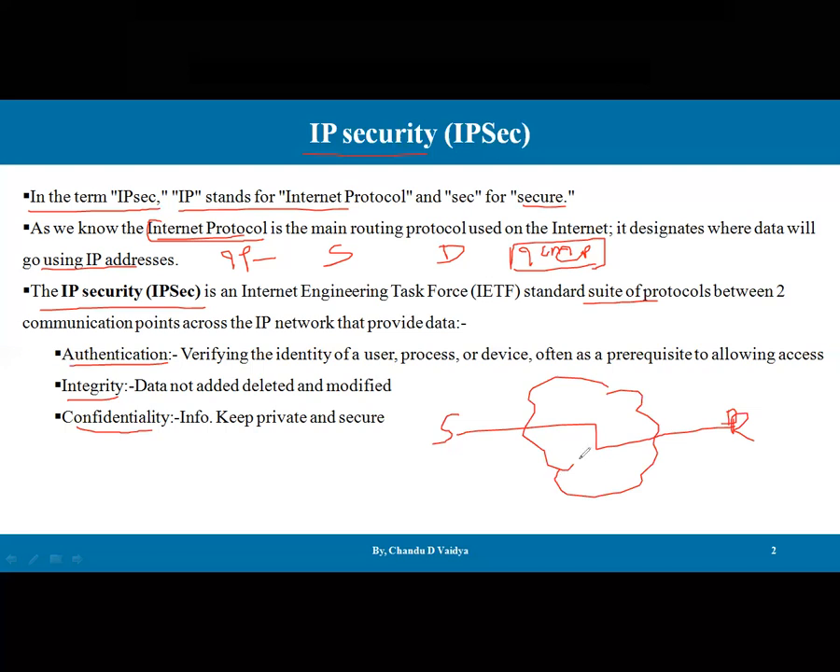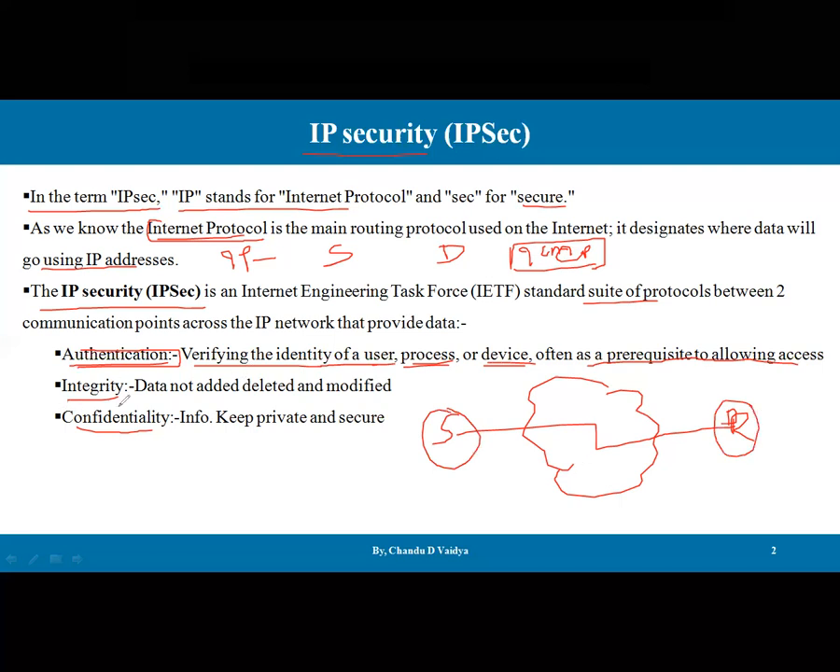So for this purpose we have IP security, Internet Protocol security. The very first service is authentication. It verifies the identity of the user, process, or device, often as a prerequisite to allowing access. Authentication says who the sender is: it identifies the user, the process that sent the data, and the device from which it was sent. All of these are verified by IP security, because the receiver must know who has sent the data to it.